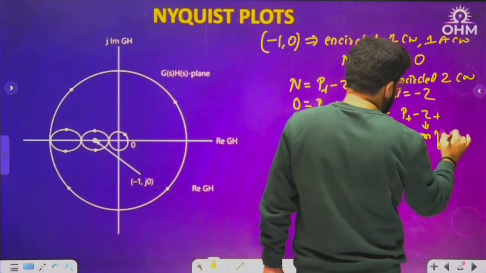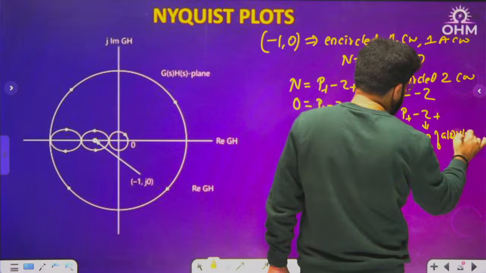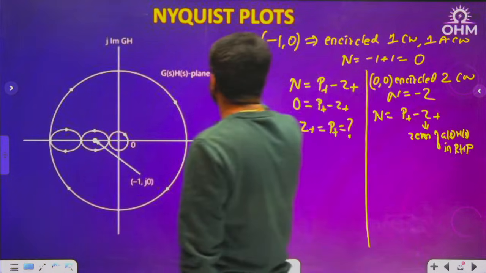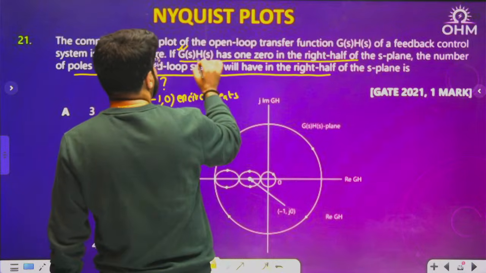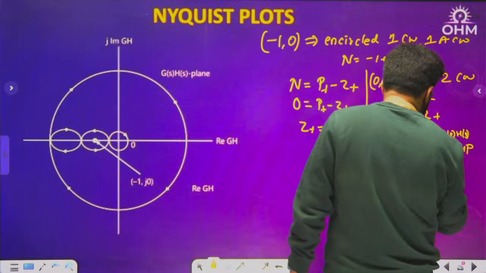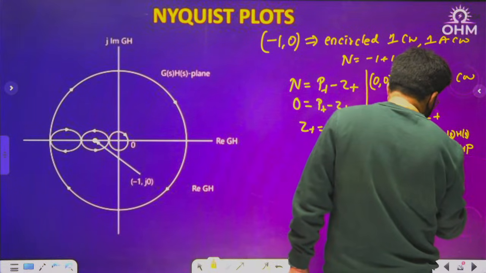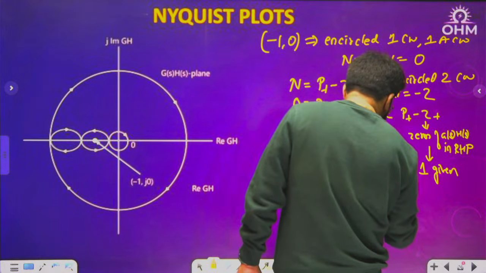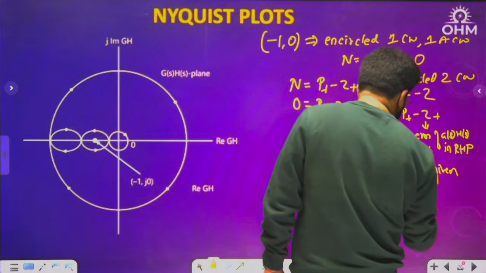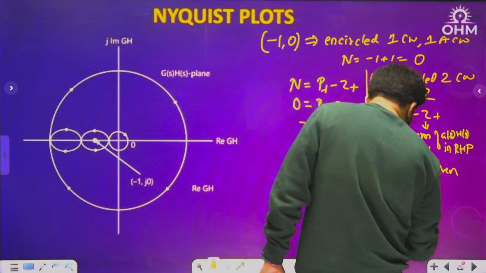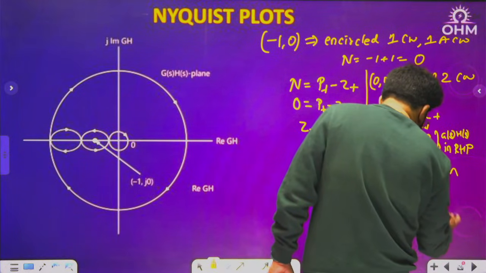Z plus is zeros of G(s)H(s) in RHP, and that is given to you. That is why this statement, if G(s)H(s) has 1 zero in the RHP, that means this is given as 1. So what is the n value? Minus 2 is P plus minus Z plus. Z plus is 1. So P plus is minus 1. Now again count negative, not possible.